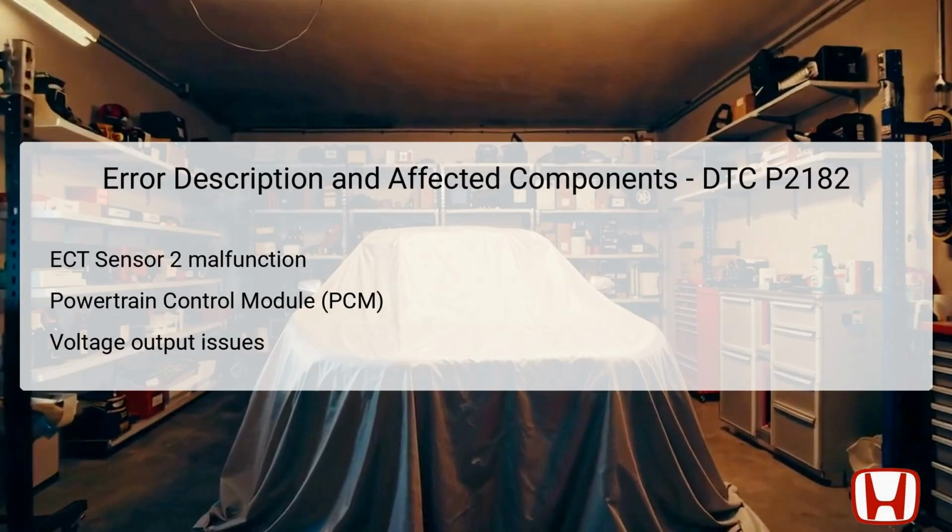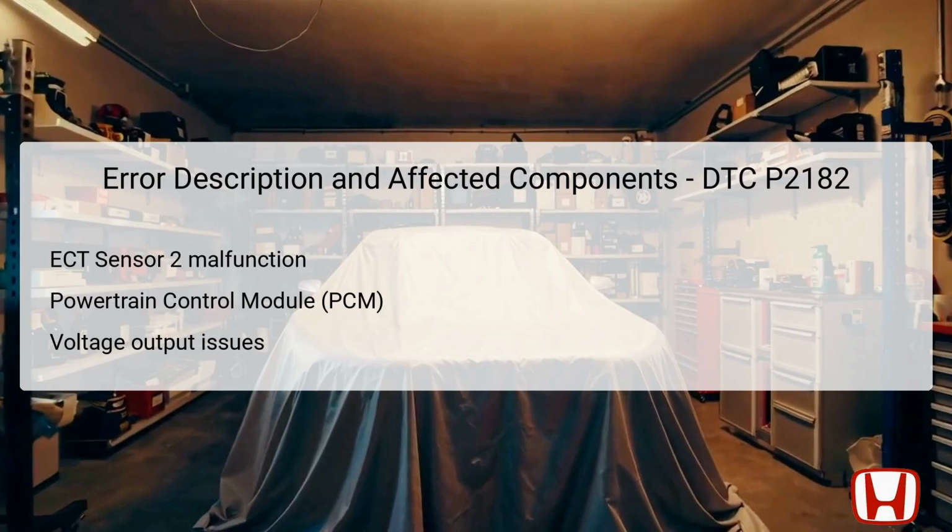temperature readings. The primary component affected in DTC P2182 is the Engine Coolant Temperature (ECT) Sensor 2. This sensor is designed to measure the coolant's temperature, which directly affects engine performance. The ECT sensor's location is generally near the engine cylinder head, ensuring it accurately reflects the coolant temperature circulating through the engine. Its output is transmitted to the Powertrain Control Module, PCM, which uses this data to manage engine functions such as fuel injection and ignition timing.